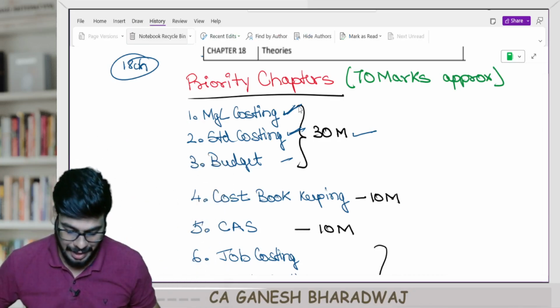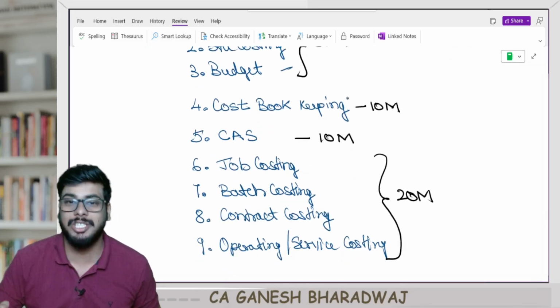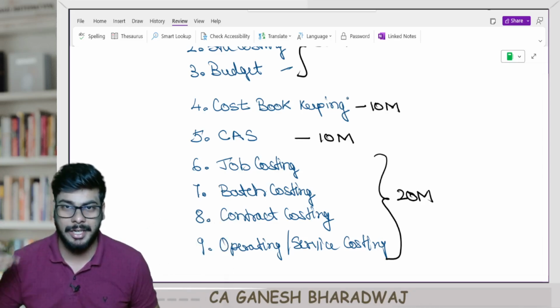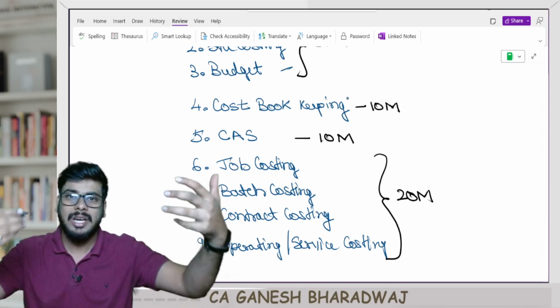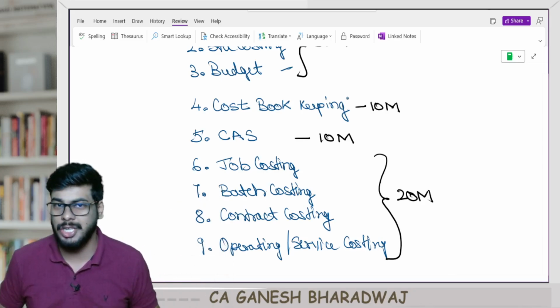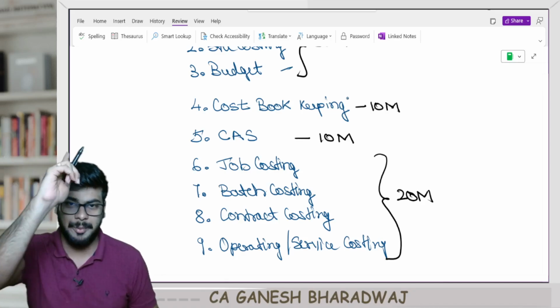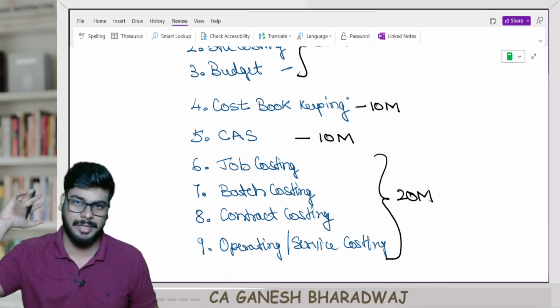Now, not just that, then you go on to do cost bookkeeping, right? We have seen this integrated accounting system, non-integrated accounting system, basically your cost ledgers, your reconciliation and all of that, right? 10 marks solid, one chapter, 10 marks.